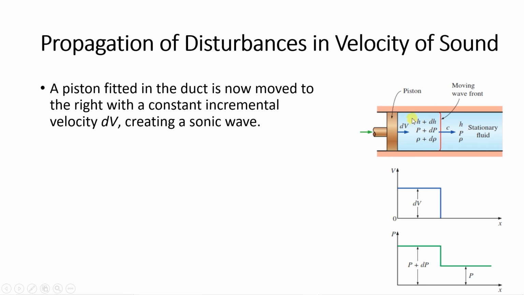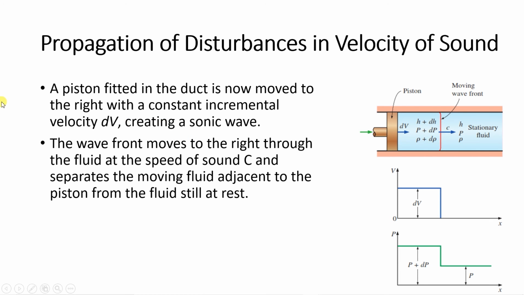I'll read the explanation of this. A piston fitted in the duct, so this is a duct, is now moved to the right with a constant incremental velocity dv, creating a sonic wave. Here you can see this red colored wave is the sonic wave. The wave front moves to the right through the fluid at the speed of sound.